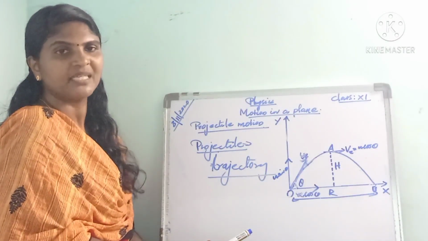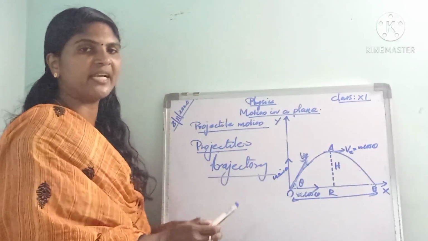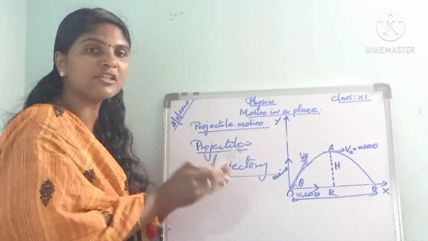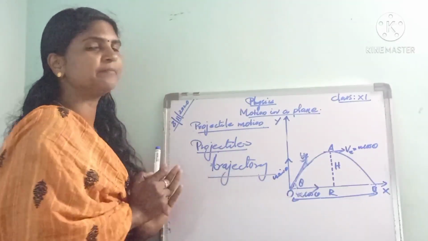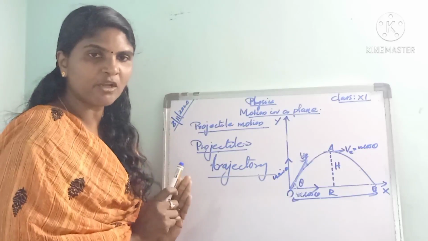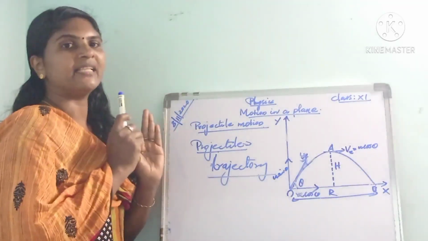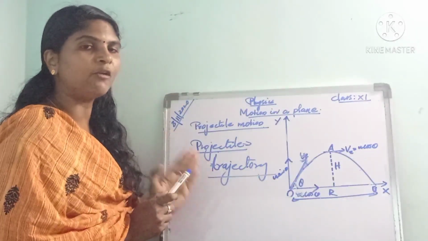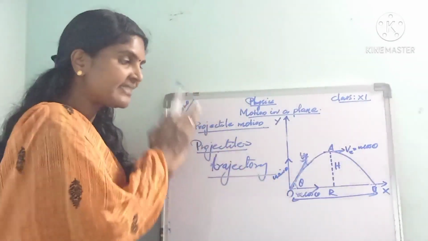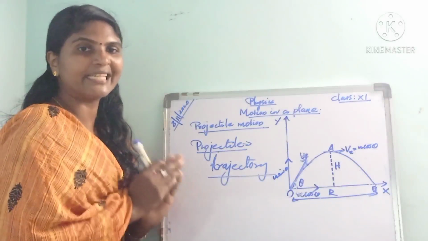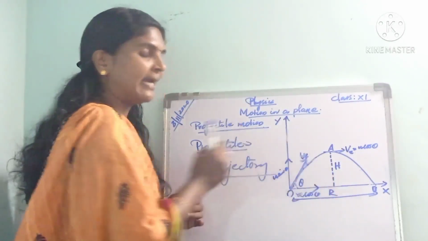Listen to it. In projectile motion, we have to find the equation of trajectory of the object, and also the time of flight, the maximum height and the horizontal range. All these things we have to derive using this diagram.